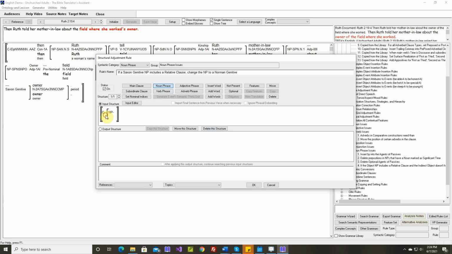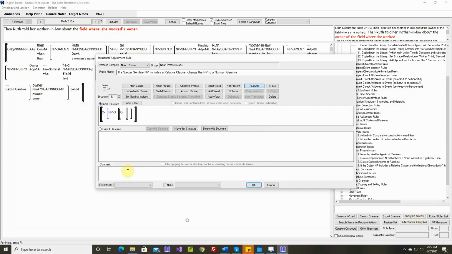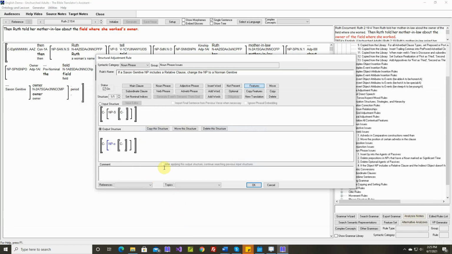Okay, so if a Saxon genitive is modified by a relative clause, we don't need to tag this clause, only relative clauses occur inside noun phrases. So now, let's change it to a Norman genitive.